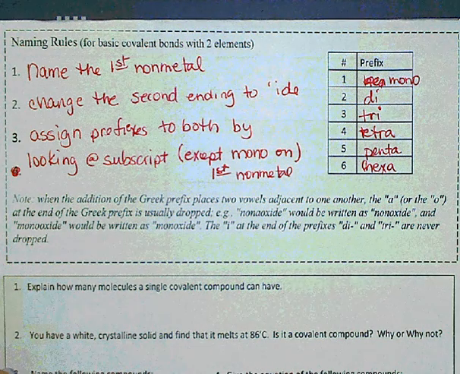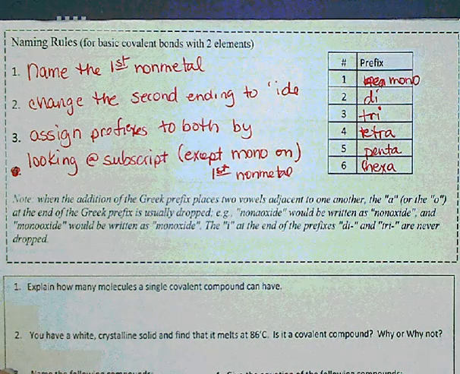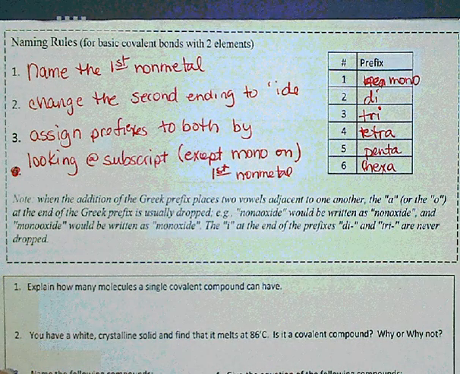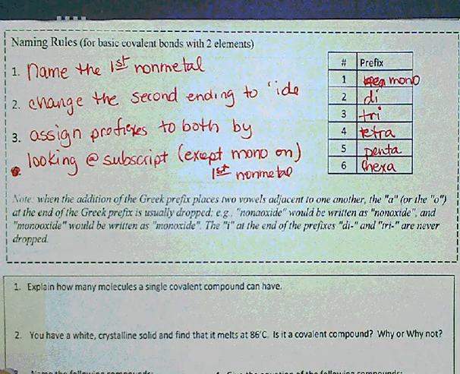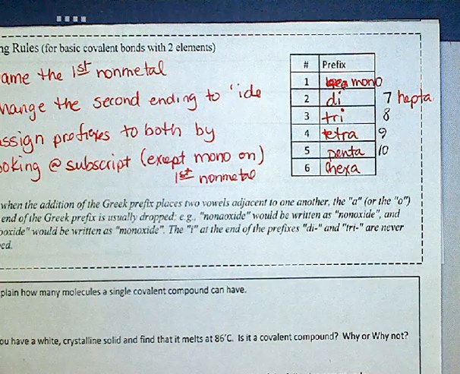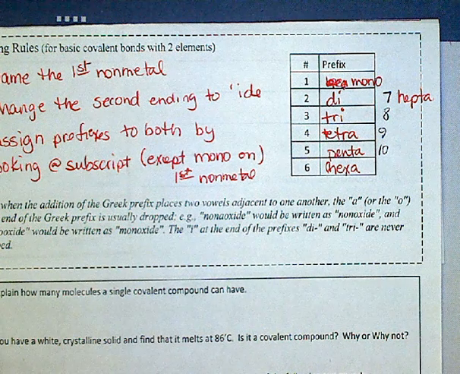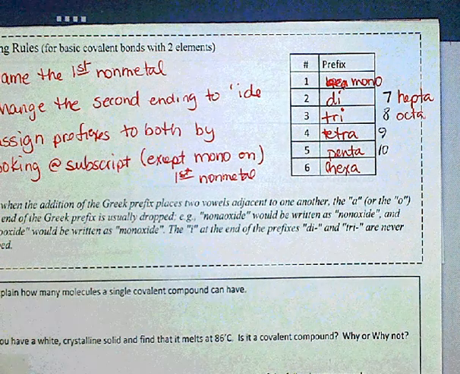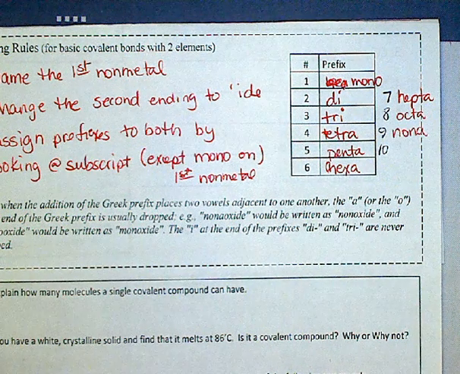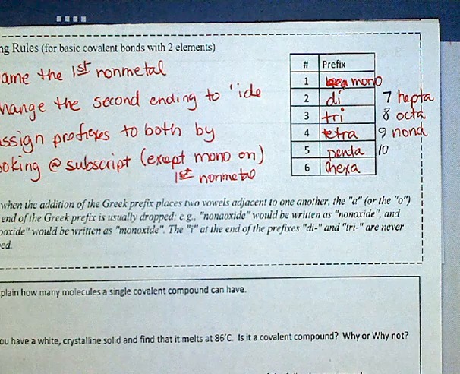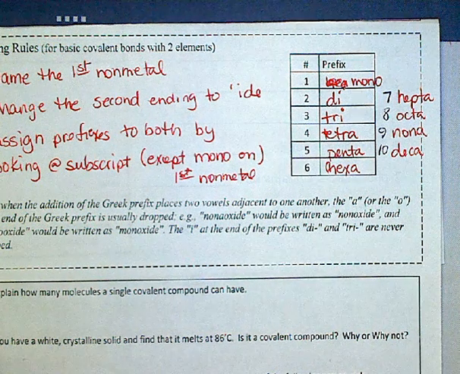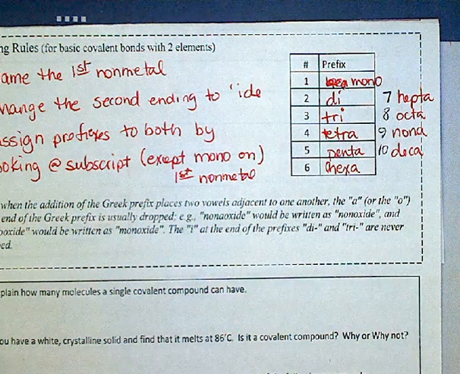I would like for you to go ahead and write down 7, 8, 9, and 10. 7 is hepta, H-E-P-T-A. 8 is octa, O-C-T-A. 9 is nona, N-O-N-A. And 10 is deca.